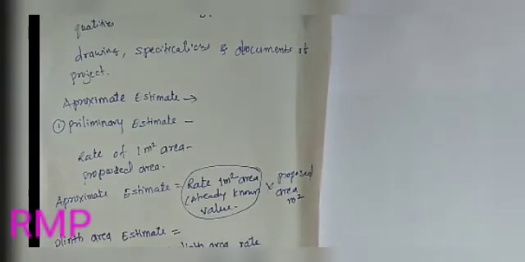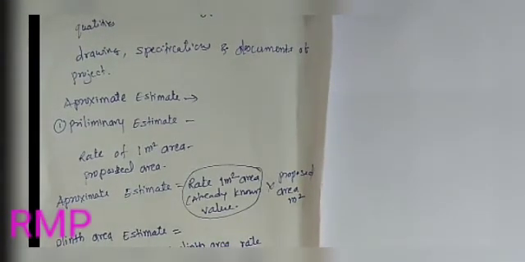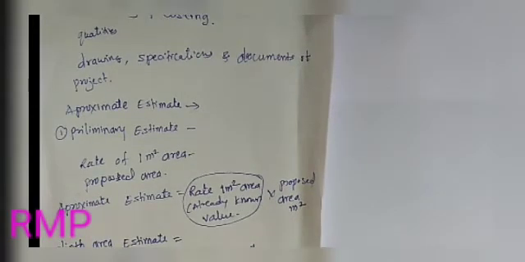We calculate the plinth area by multiplying plinth length into plinth width.